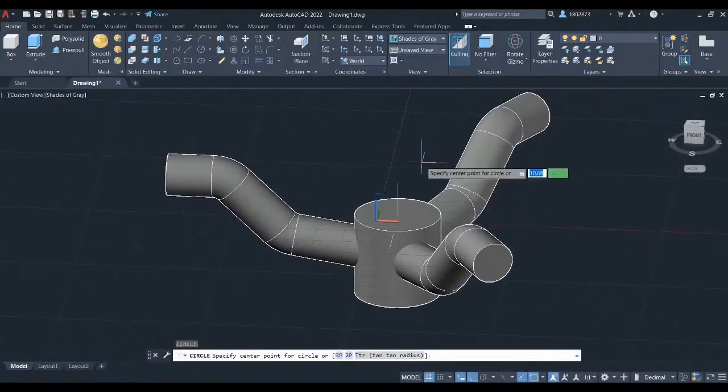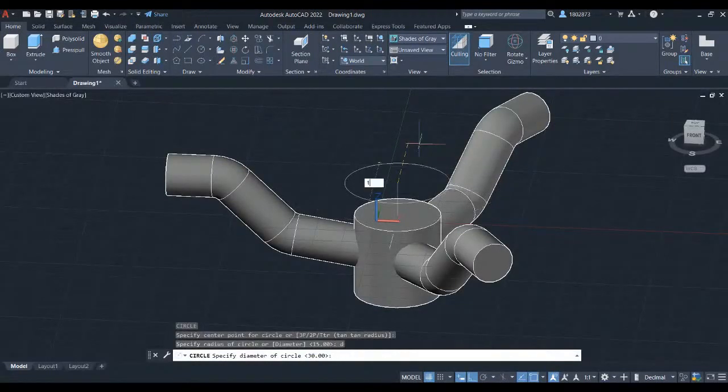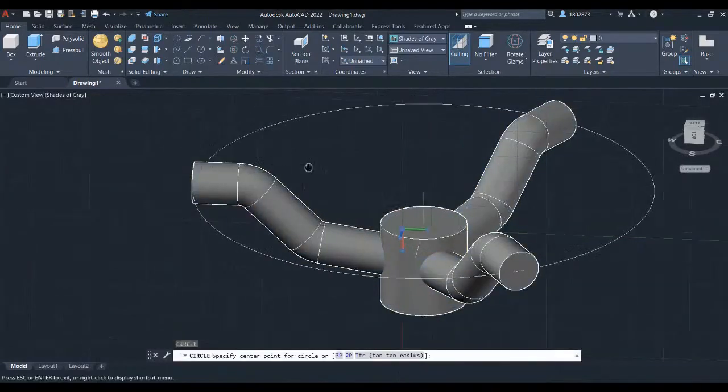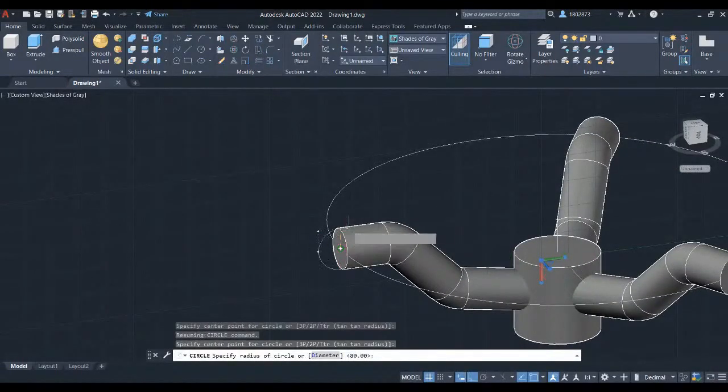Press C for circle. Left click here to this endpoint. And let's define the circle in diameter. Press D and press enter. Let's key in 160. Hit enter. Let's change the UCS icon in this direction to create for the sweep feature. Press C for circle and left click to this center point. Press D for diameter and let's key in 15.